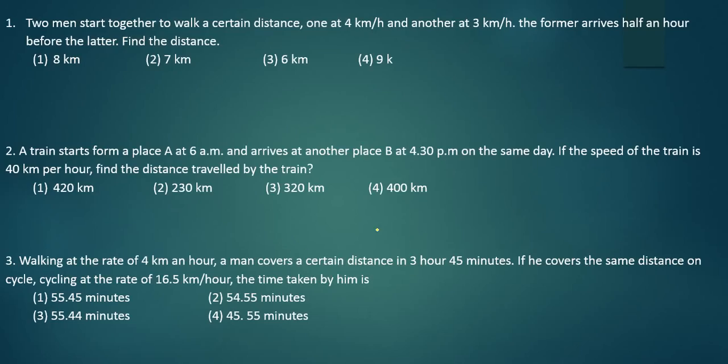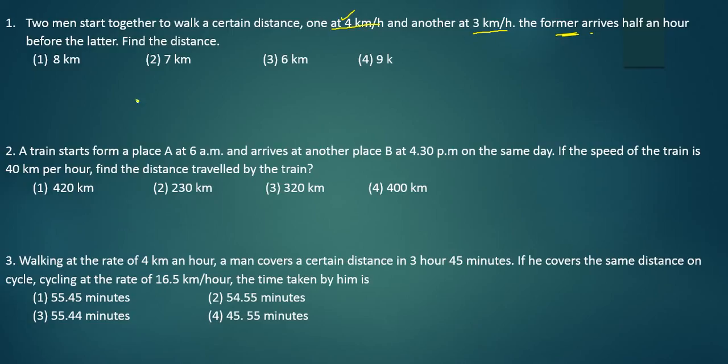Let us see a few examples here. Two men start together to walk a certain distance, one at 4 km per hour and another at 3 km per hour. The former arrives half an hour before the latter. Find the distance. He said the one who is traveling at 4 km per hour reached 30 minutes before the one who is traveling at 3 km per hour.